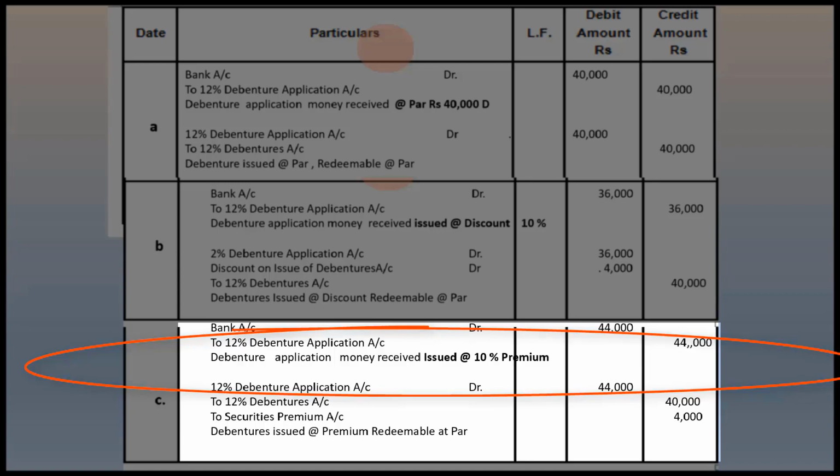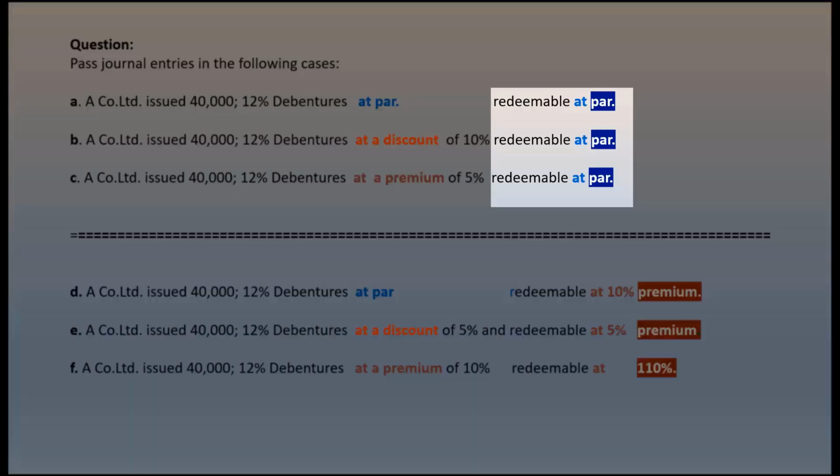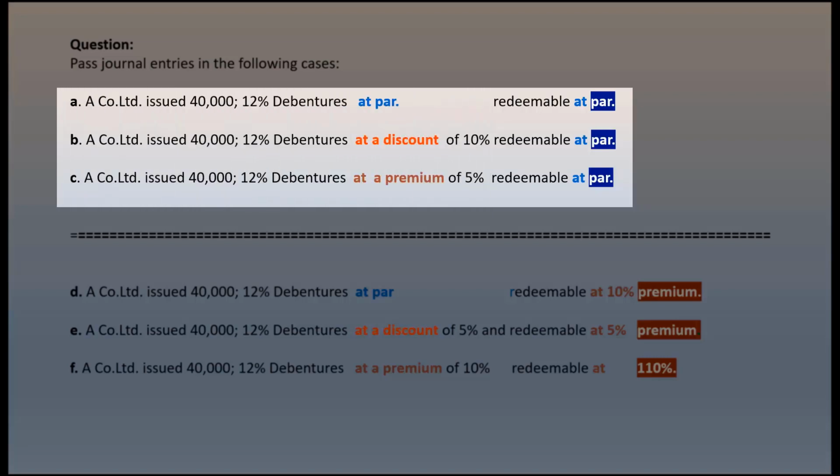Thus far, we have dealt with combinations involving redemption at par. To summarize, we have seen capital loss and capital gain resulting in the context of the terms of issue price of the debentures. That is, when debentures are issued at a discount, there is capital loss, which is then accounted as discount on issue of debentures.